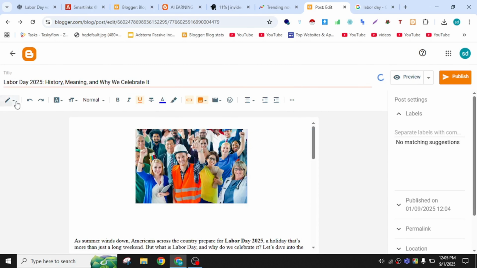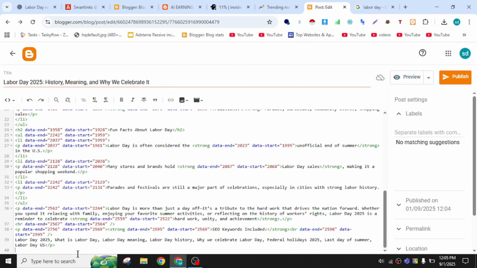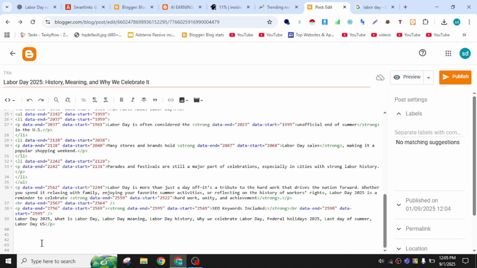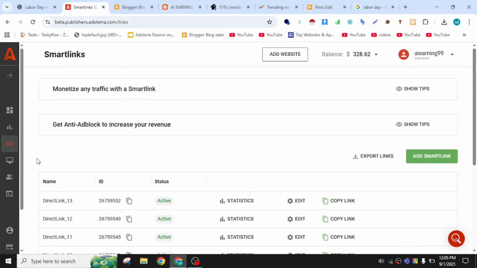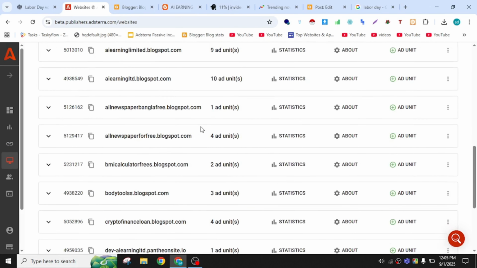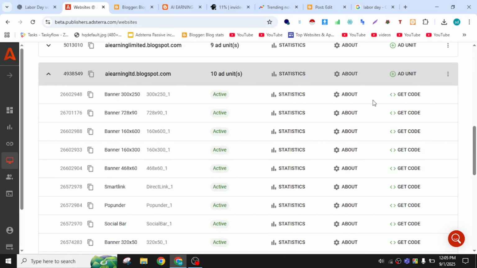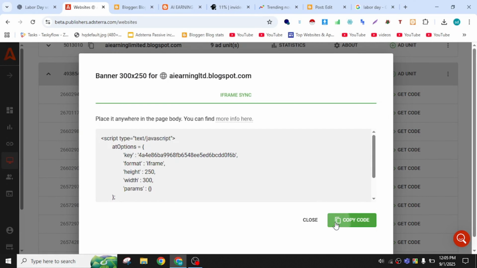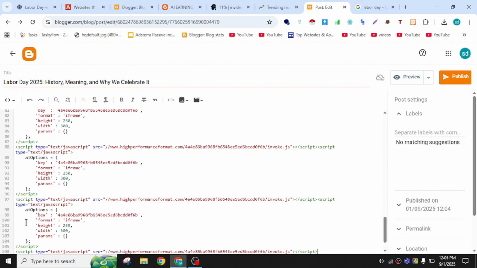Okay, everything is ready, but I need to give here some code, like add code. To make this add code, you must have a website monetization with Adsterra. If you don't have, don't worry, it's very simple to use. Just make a blog site and click on add website, then you can understand what it actually does. After that you will get so many codes like this. You need to generate those and copy this code from here, copy and paste in here, and paste it several times so that you can easily do this.